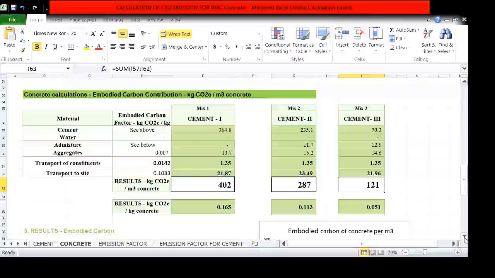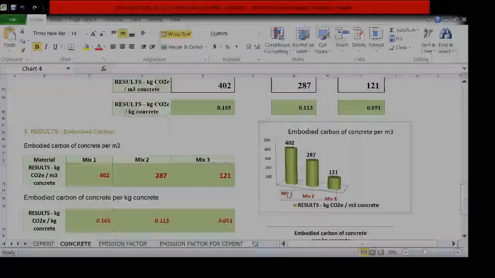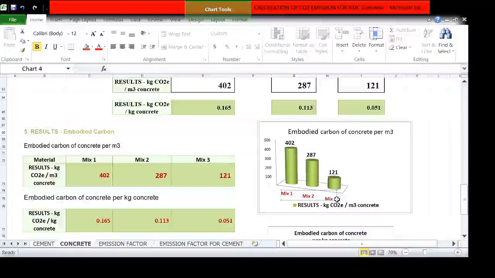Instead of per meter cube of concrete, I also calculate the CO2 per kg of concrete: 0.165, 0.133 and 0.51. As per these values, I draw one graph. This graph shows the values of CO2 emission per meter cube of concrete of mix 1, mix 2 and mix 3.